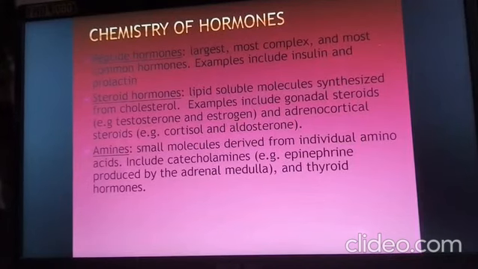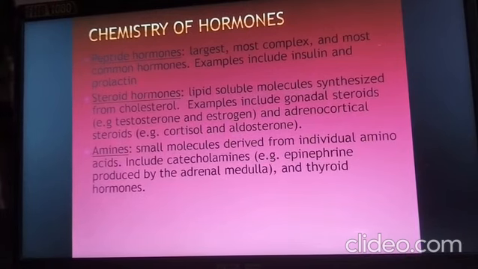The chemistry of hormones. On the basis of their chemical nature, hormones are classified into three groups: peptide hormones, steroid hormones, and amines. Peptide hormones are those hormones which are synthesized from peptide bonds, with a peptide-like structure. They are the largest, most complex, and most common hormones. Examples include insulin and prolactin. Next is the steroid hormone, lipid-soluble molecules synthesized from cholesterol. Examples include gonadal steroid hormones like testosterone and estrogens. The precursors of these steroid hormones are cholesterols.